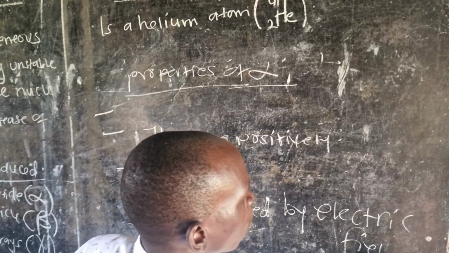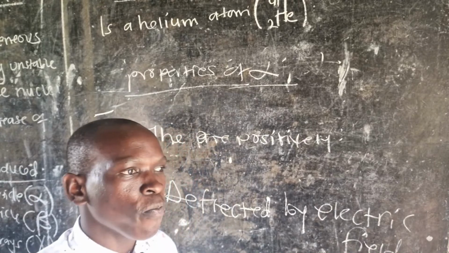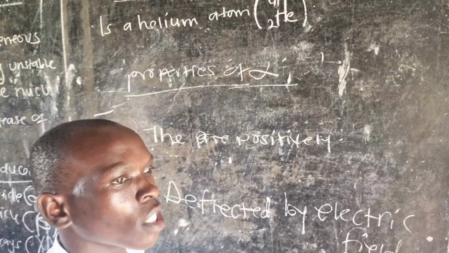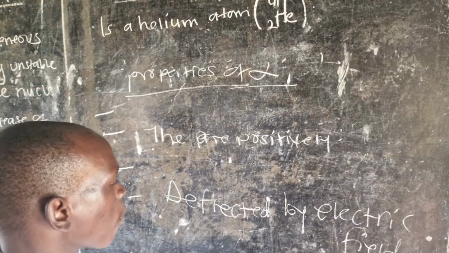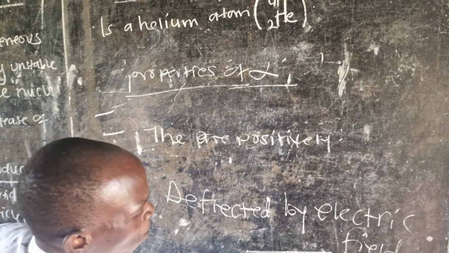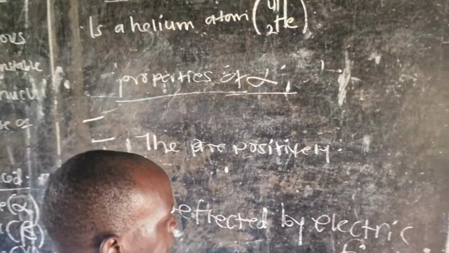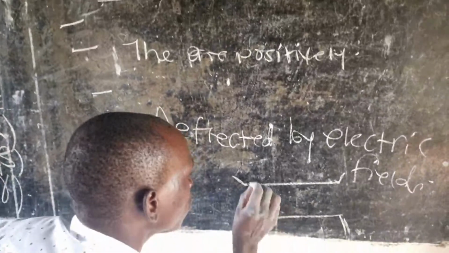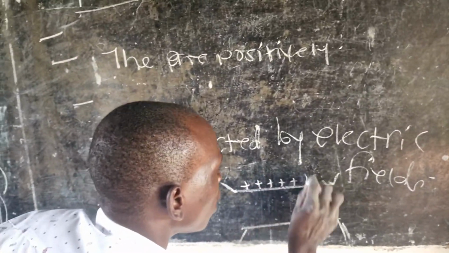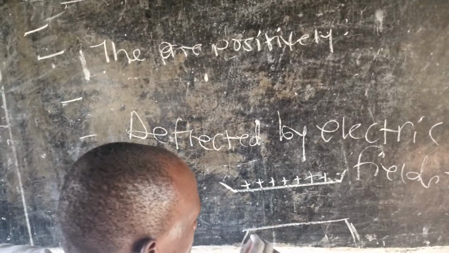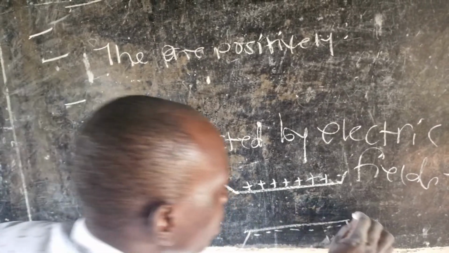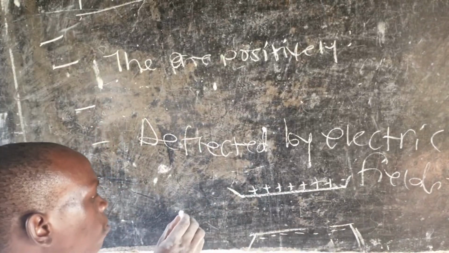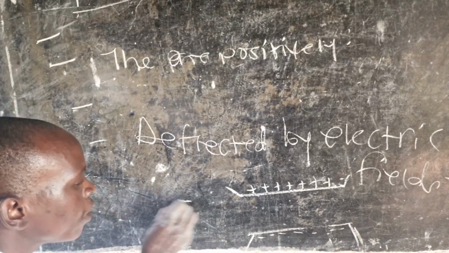Now, an electric field is just a field that has a negative plate and a positive plate. So this is our electric field: the upper plate here is positively charged, and the lower plate here is negatively charged. Now we have a radioactive sample here. This is our radioactive sample.